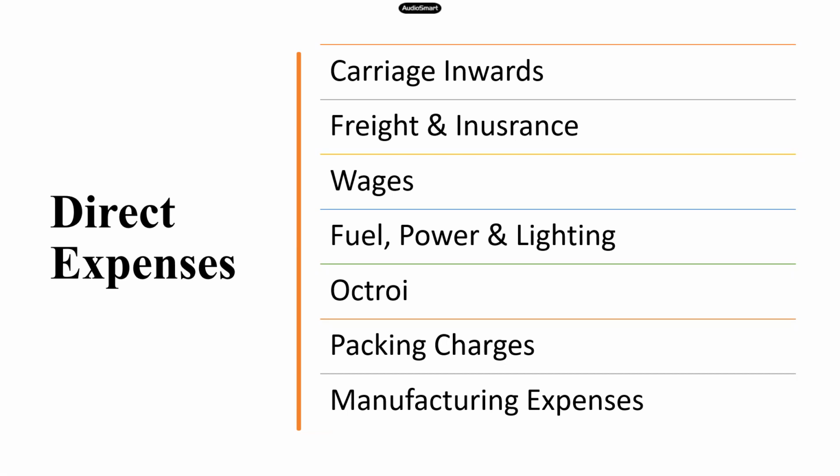Freight is again the transportation charges. Insurance is paid for acquiring goods or making them saleable. We pay the insurance charge, right? So all these are again direct expenses.